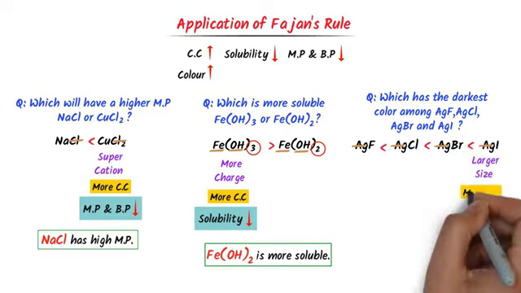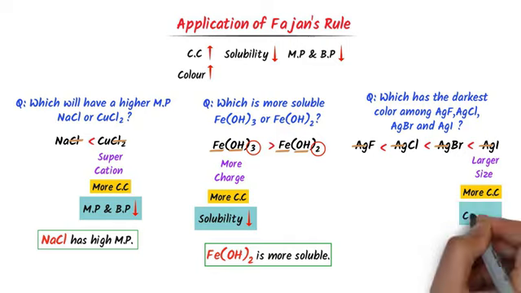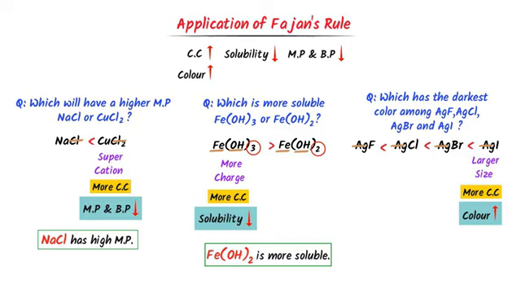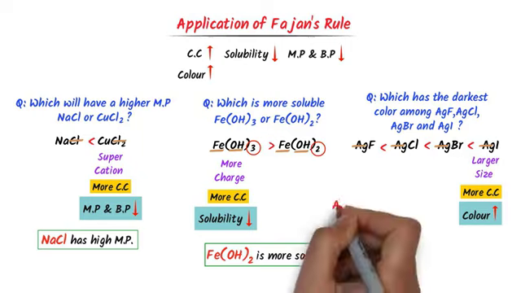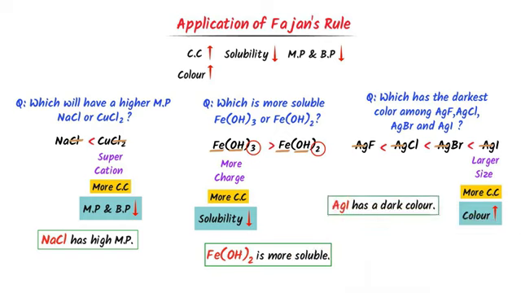Silver iodide has the highest covalent character and silver fluoride has the lowest covalent character. We know that when covalent character increases, color imparting ability of ionic compounds also increases. Hence, silver iodide has a dark color. Thus note down all these important questions.